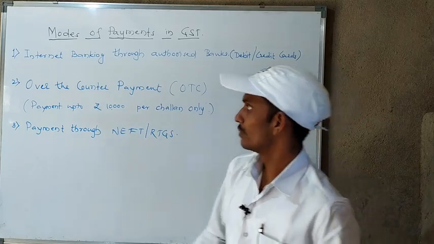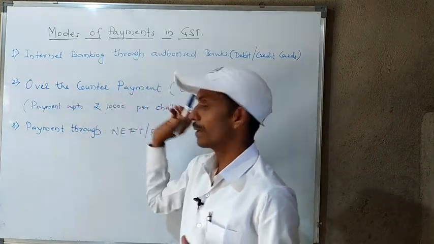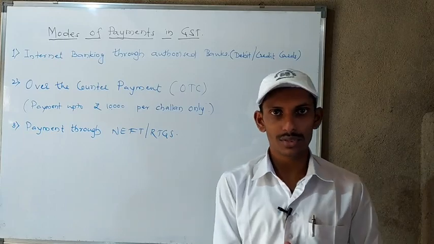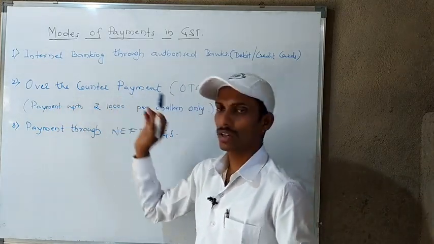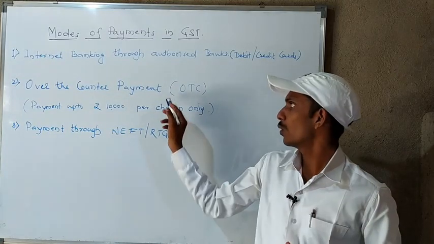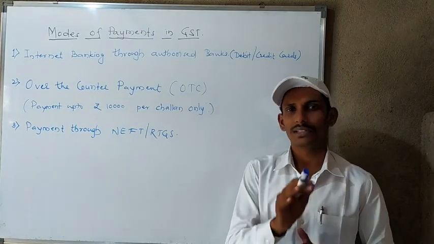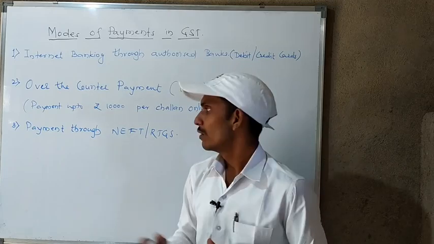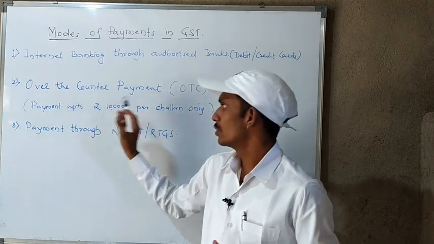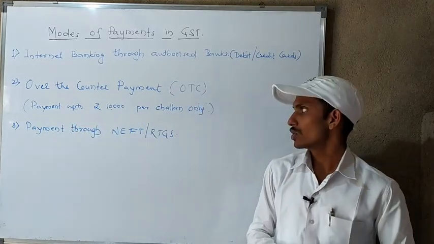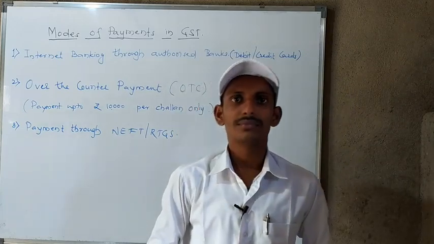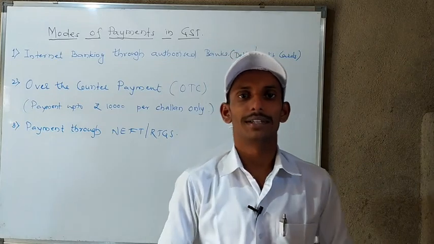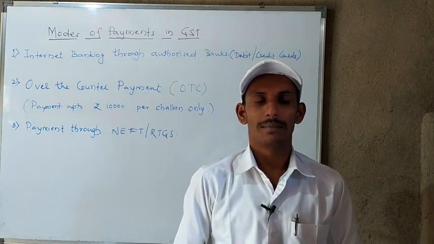Then the second mode is over the counter payment. He can use this separate type of mode, that is over the counter payment. The short form is OTC. But there is a restriction here: it is payment up to rupees 10,000 per challan only.